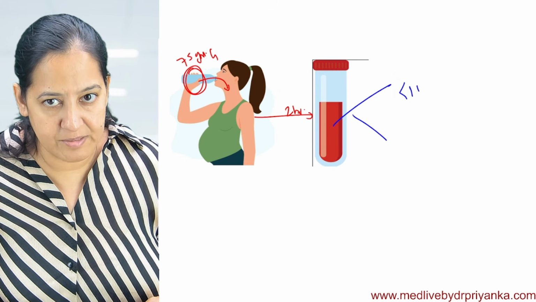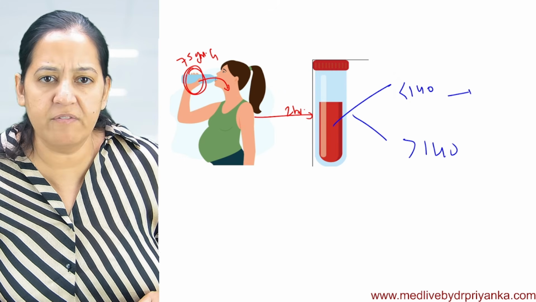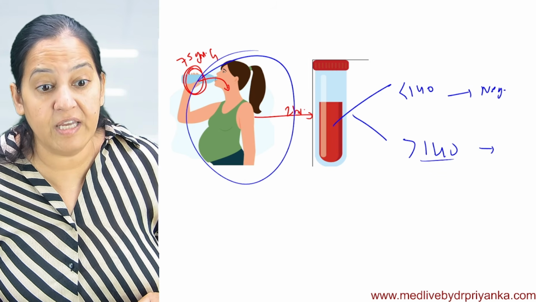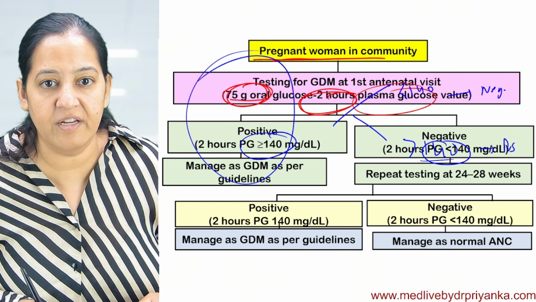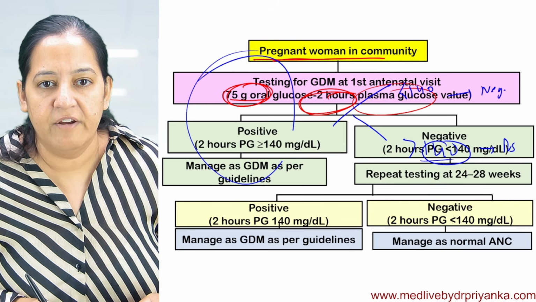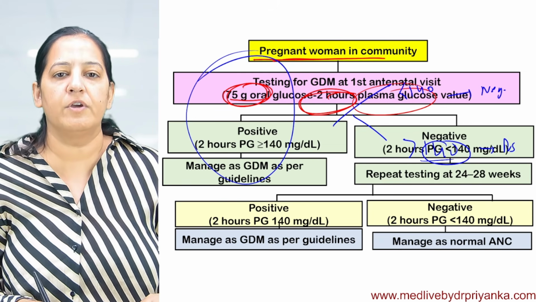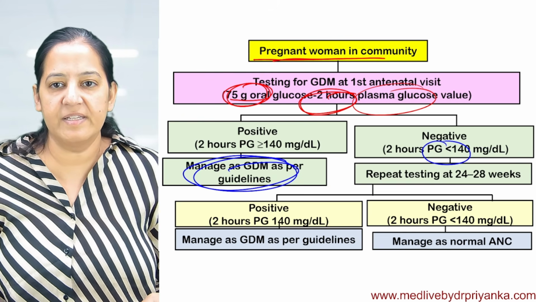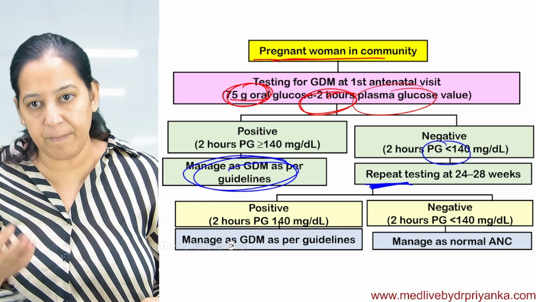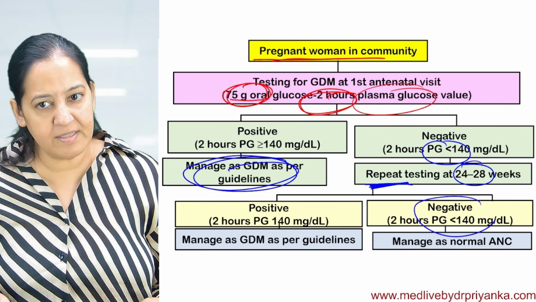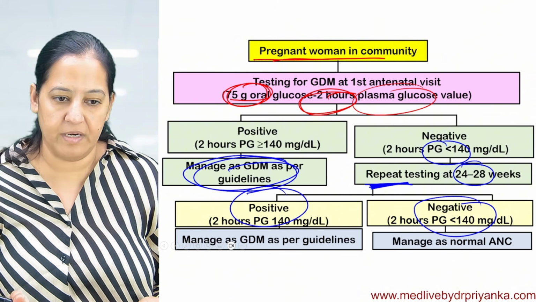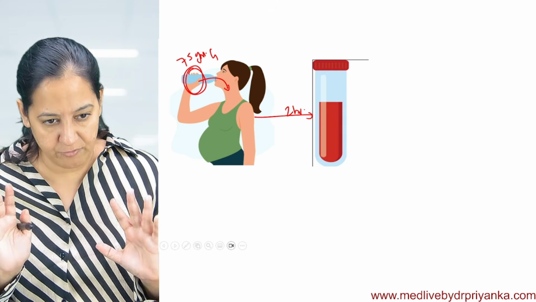There are two options: it is more than 140 or less than 140. If it is less than 140, the test is negative. The lady is not having GDM. If it is more than 140, the test is positive, and you have to start the treatment. But if it is less than 140, you have to repeat the test. You have done it on the first visit, then repeat it at 24 to 28 weeks. If it still is negative, it's negative only. But if it is positive the second time, you can start the treatment. So you have to do the same test 2 times. You have to learn this test.